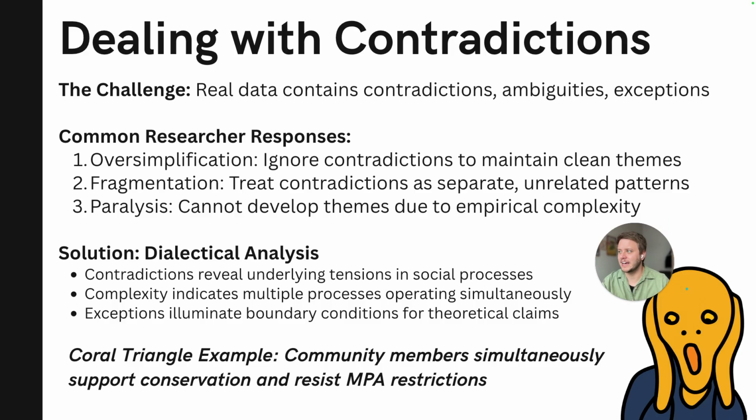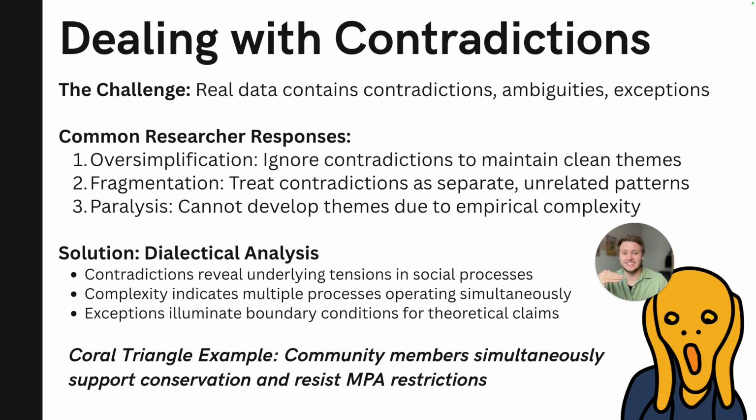But what's helpful is to think about a dialectical analysis, okay? And I learned this throughout my dissertation when I was doing thematic analysis, that contradictions reveal underlying tensions in social processes rather than analytical problems. Okay. Here's an example from our marine conservation, right?